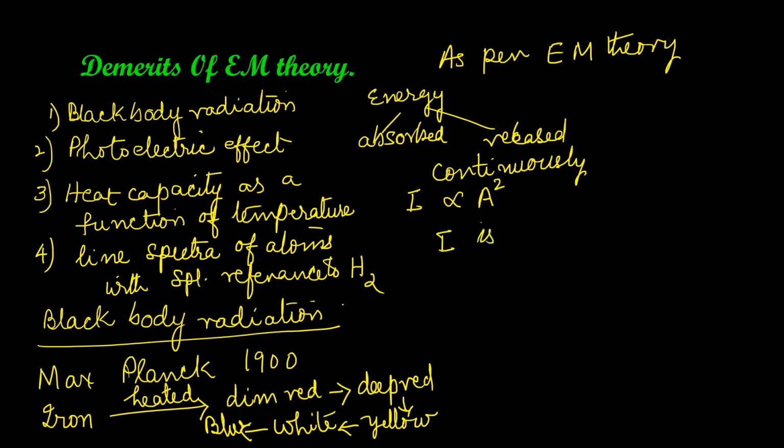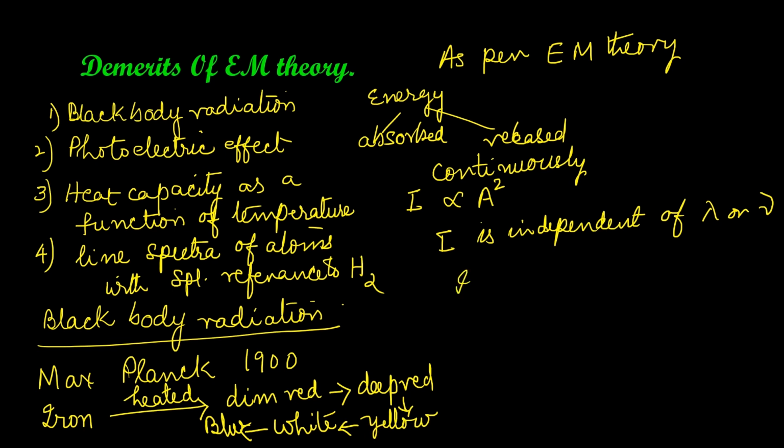As per electromagnetic theory, intensity is independent of wavelength or frequency. So, electromagnetic theory can explain only the appearance of one color at all temperatures. It cannot explain how these different colors appeared because different colors have different frequencies or wavelengths.